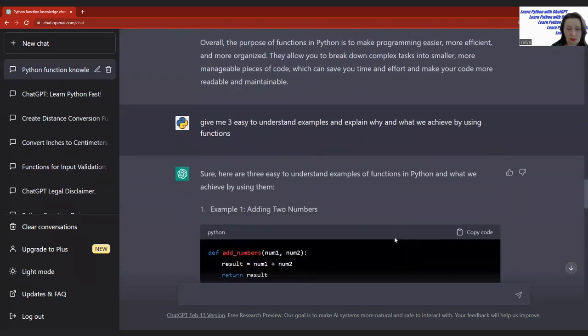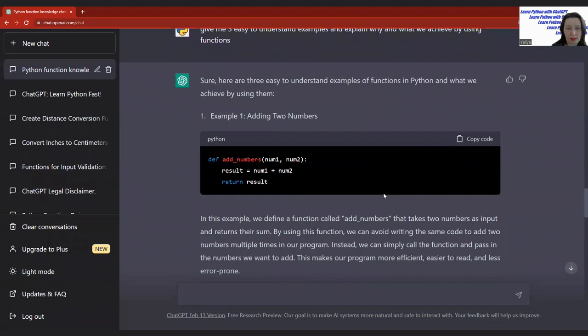So let's take a look at examples. The first example that was given to us by ChatGPT is an example of a function that will add two numbers. So we understand what the problem is, and we can see how the function was created. Basically, we have the keyword that will inform Python that we are creating a function. Then we give a name.